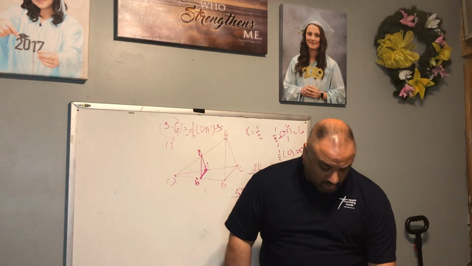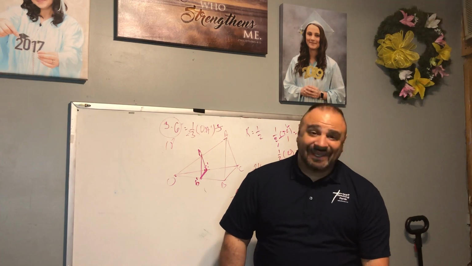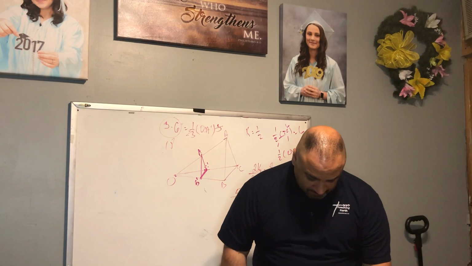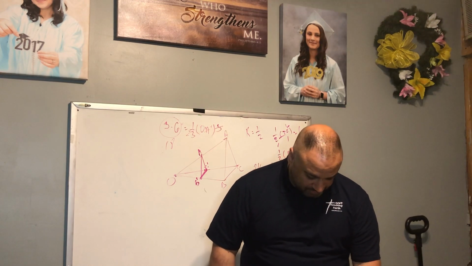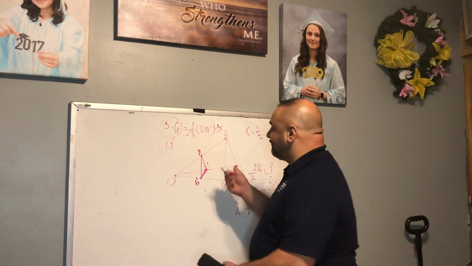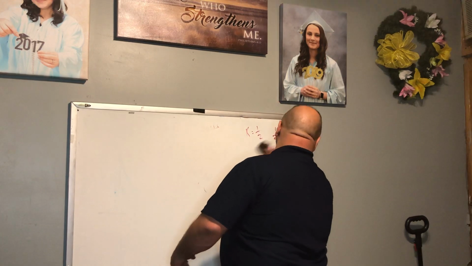Lastly, number 10, OA equals what if OA prime equals 18 and K equals 1/6? All right, so again, we're going to set this up like we just did the previous problem.